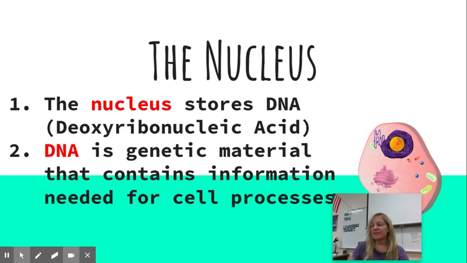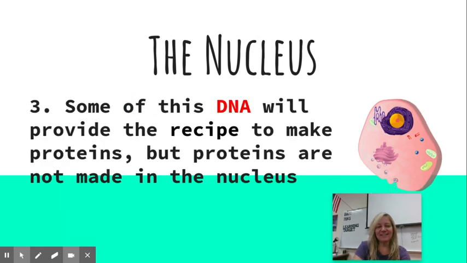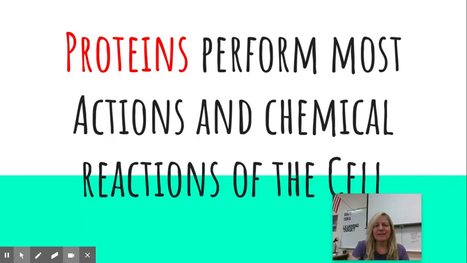All right. So the nucleus is going to be like this little bouncy ball right there. It almost looks like an olive. The nucleus stores DNA. What is DNA? Well, DNA is the genetic material that contains information needed for cells' processes. So some of this DNA provides the recipe to make proteins, but it doesn't actually make the proteins. So some of the DNA is like a recipe book. It helps make proteins.